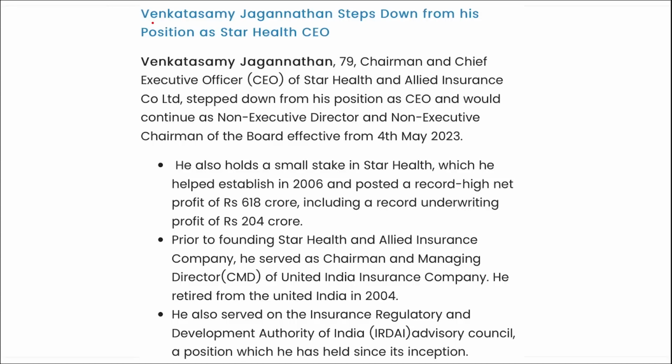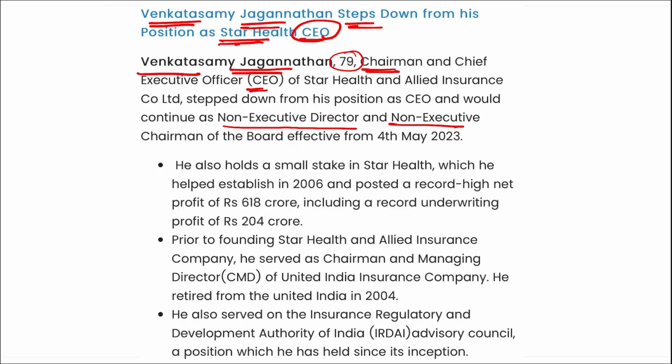Moving on. Next, Venkateswamy Jagannathan stepped down from his position as Star Health CEO. Remember, Venkateswamy Jagannathan, he is 79. He is the chairman and chief executive officer of Star Health and Allied Insurance Corporation Limited. He has recently stepped down from his position of chief executive officer and would continue as non-executive director and non-executive chairman of the board with effect from 4th of May 2023.